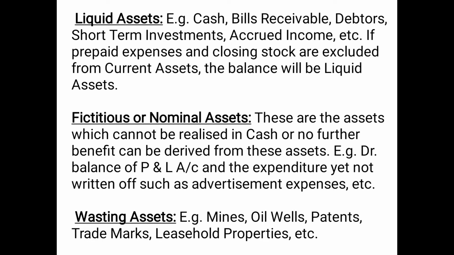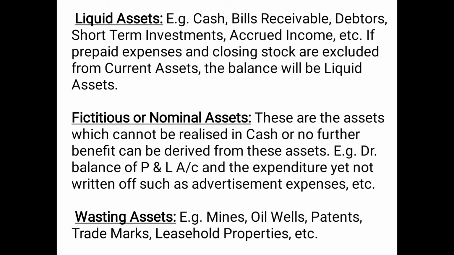So this 10 lakh rupees cannot be shown in 1 year only, it will be divided, it will be shown over 10 years. That means 1 lakh each year. So 1 lakh will be shown in the profit and loss account as the expense of the current year, and the remaining 9 lakh, or whatever the balance will be left each year, will be shown on the asset side of the balance sheet as the fictitious asset.